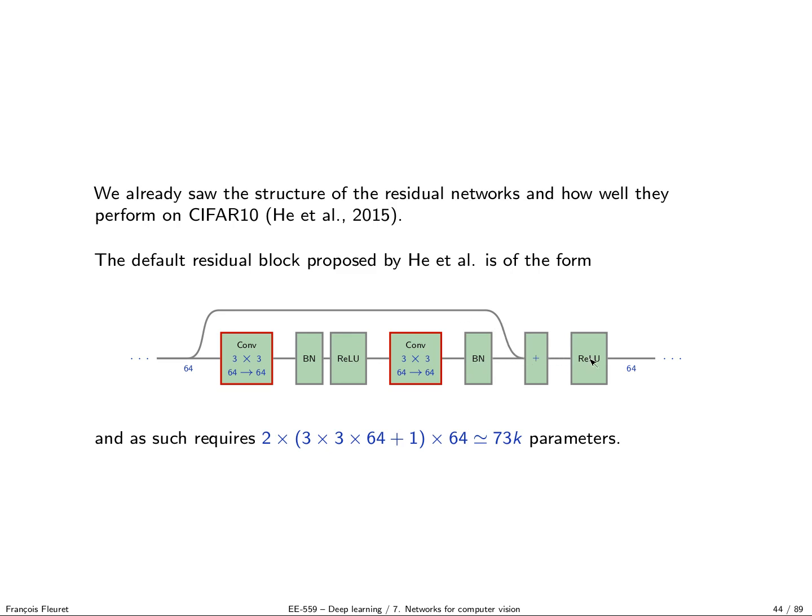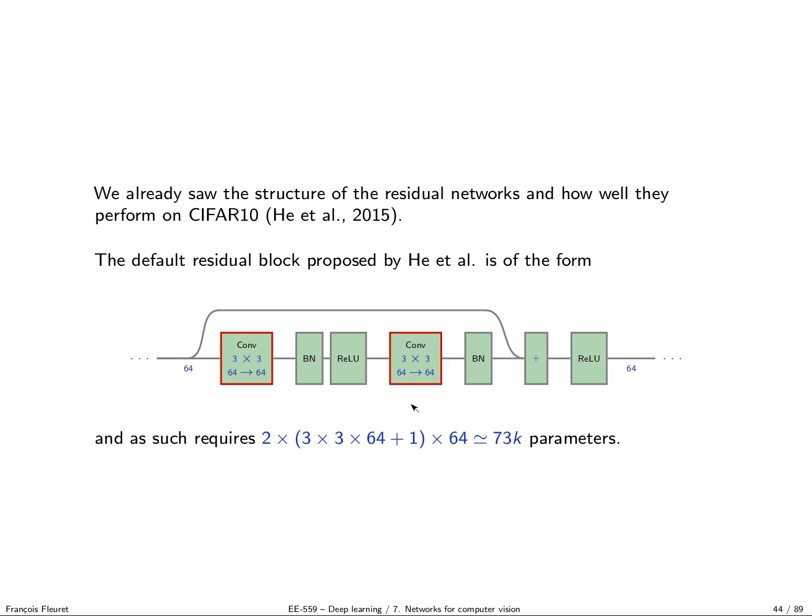And if you remember, there are tricks when the size of the activation maps changes, you do some subsampling over a regular grid, or when the number of channels increases, in which case you do a one-by-one linear convolution to increase or decrease the number of channels with a linear transformation. So if we take a block like this, you have two convolutional layers of 3x3 filters taking 64 channels as input, plus one bias, and producing 64 channels as outputs. This gives you 73,000 parameters.